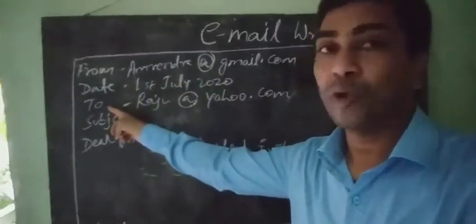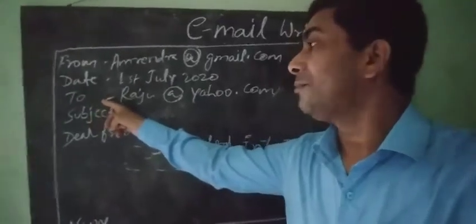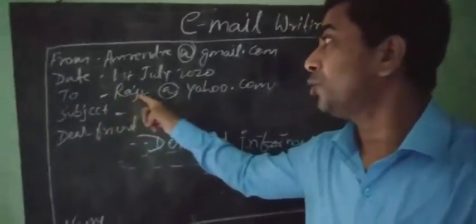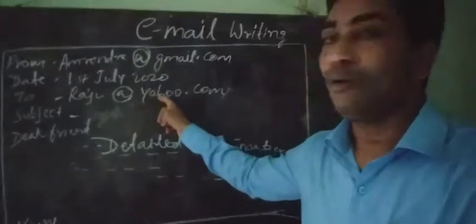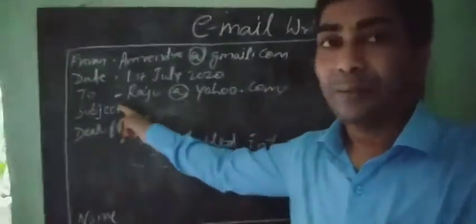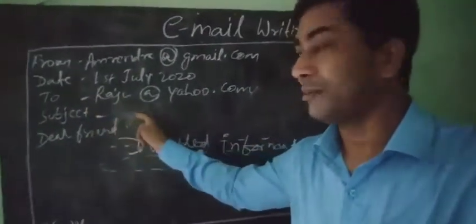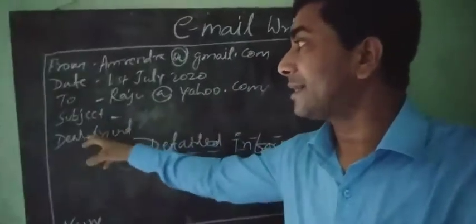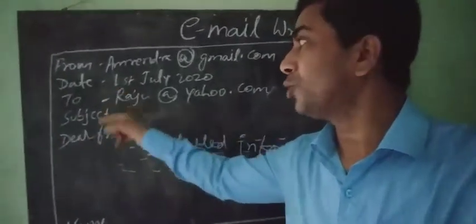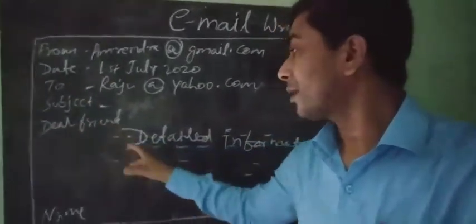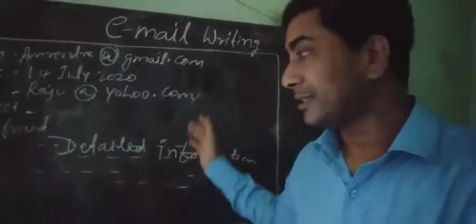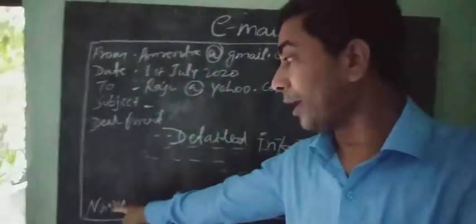Third line, To, means receiver. My friend is the receiver, Raju at yahoo.com. Subject means what's the topic. Subject you have to write. After that, Dear friend. My friend's name is Raju. Dear friend. And then detailed information we write and add in your name.